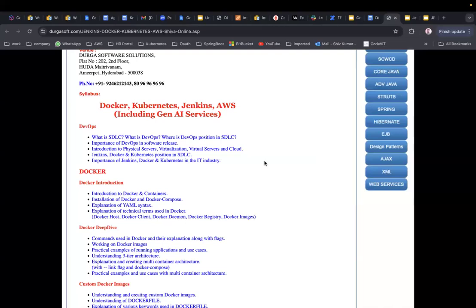Why has virtualization evolved because of the problems in physical servers? What are the problems in virtualization? And why did virtual servers and Docker evolve in that manner, in a step-by-step way? Okay, we are going to cover that.